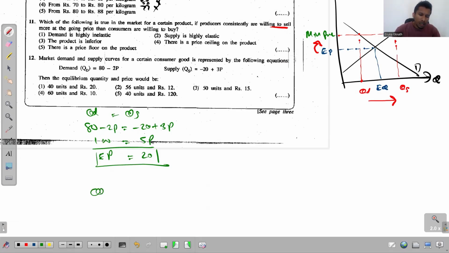So you can put this equilibrium price in one of the equations, maybe in the demand equation or maybe in the supply equation. So I will select the demand equation. When you put that there, 80 minus 2 into 20 is 40. So the answer is 40. So equilibrium quantity is how much? That's 40. Equilibrium price is 20.